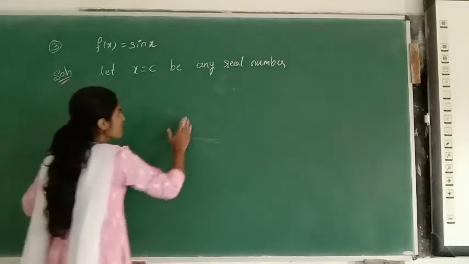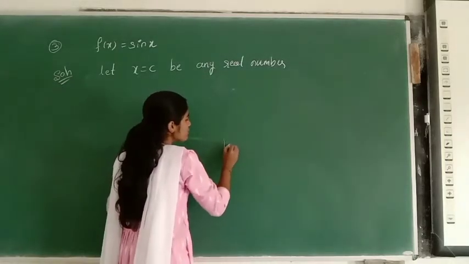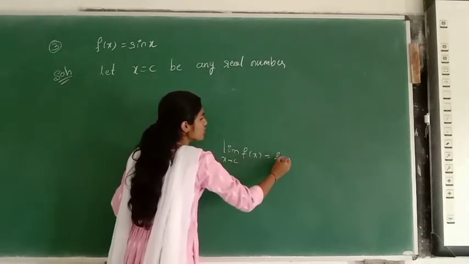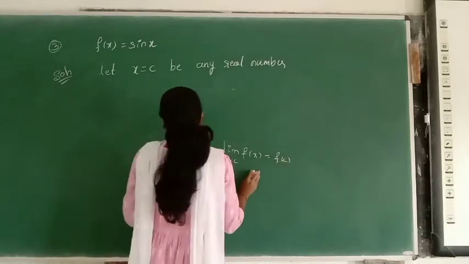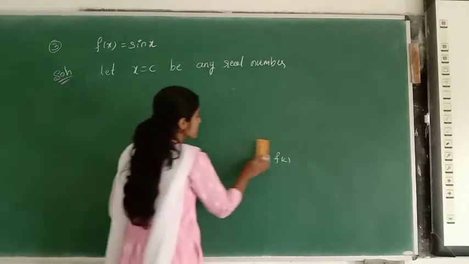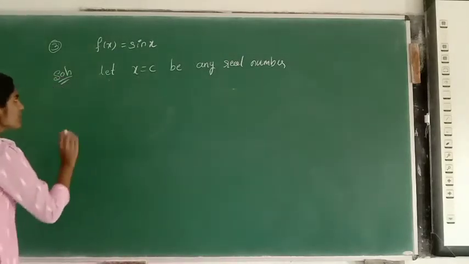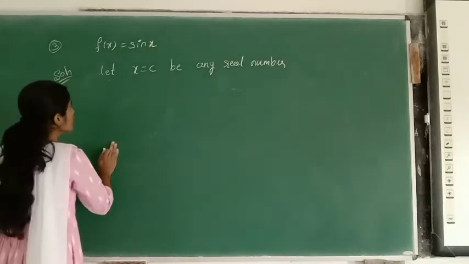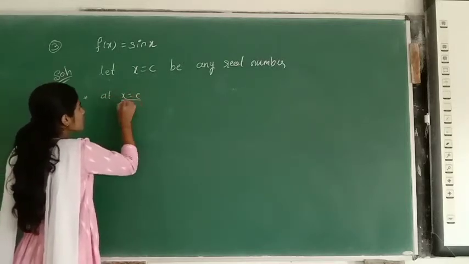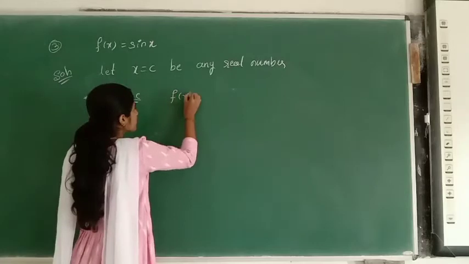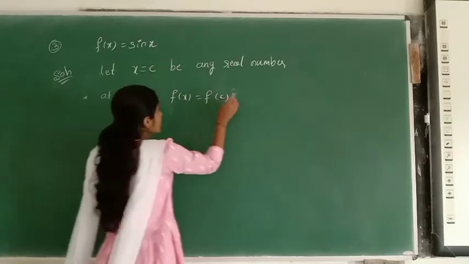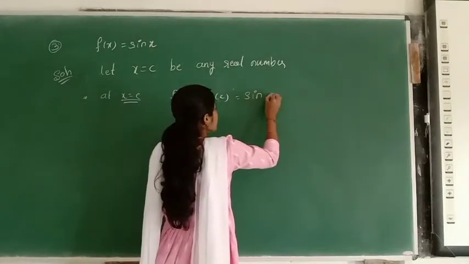So what we should have here is that the limit of the function is equal to the value of the function, isn't it? Then I say the given function is continuous. Here c is any real number. f of x becomes f of c; in place of x I take c, that is sin c.